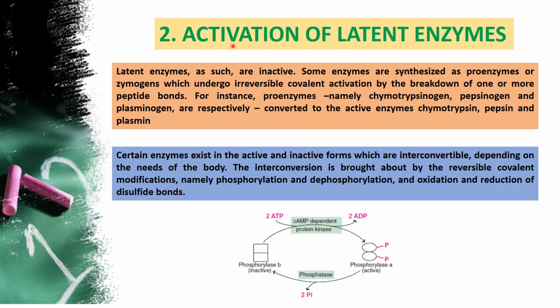So next we are going to see activation of the latent enzymes. Latent enzymes, I'll tell you what it is. I told you in our system, nothing is going to happen unnecessarily. So whenever there is a requirement, our system gets activated and proceeds with the reaction. For example, chymotrypsinogen is an enzyme, pepsinogen is an enzyme, plasminogen is a compound.